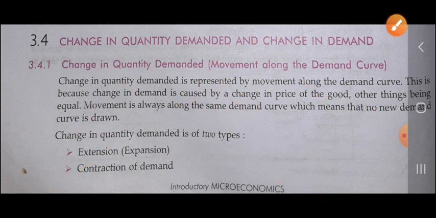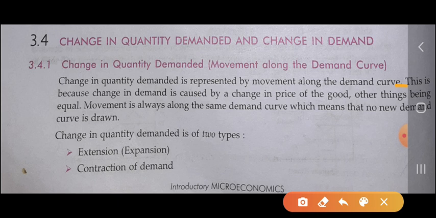This is because change in demand is caused by the change in the price of the good. Whenever the price of any good is changed, it directly impacts the demand of the commodity, and we take other things remaining constant. Other factors are remaining constant. When the price of any commodity increases, then the demand of that commodity will decrease. When the price of the commodity falls, then the demand of that commodity will increase, and we take the other things remaining constant.